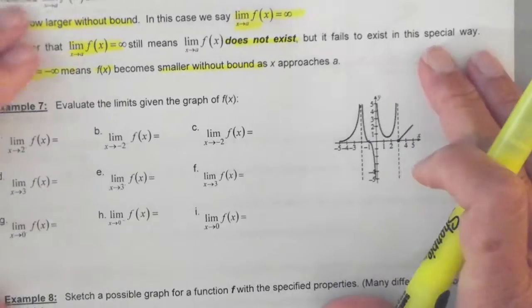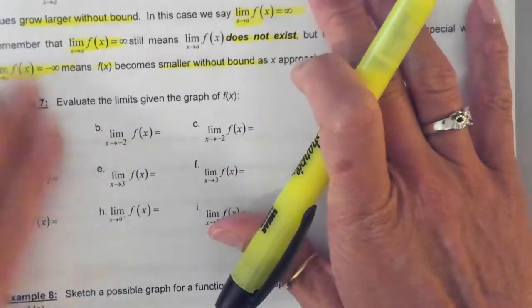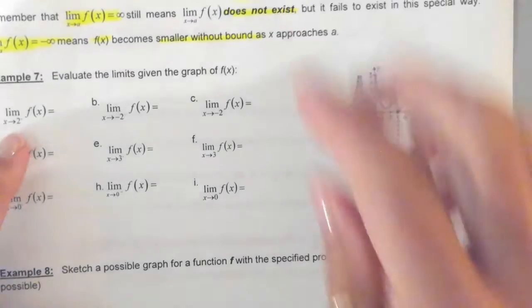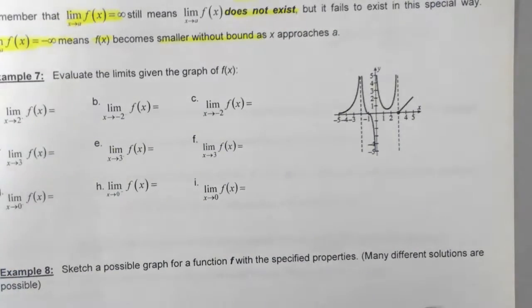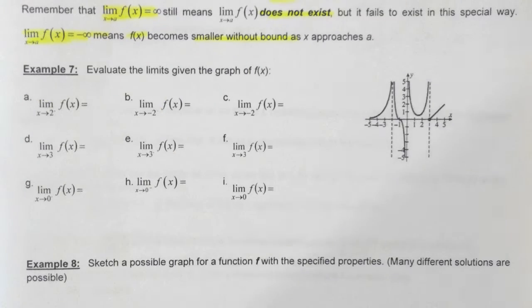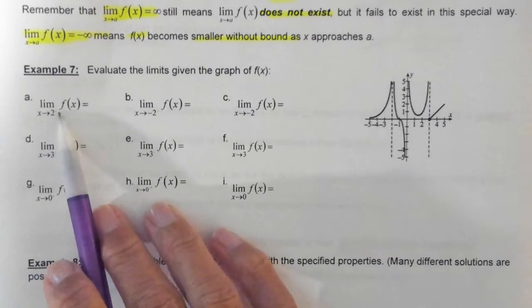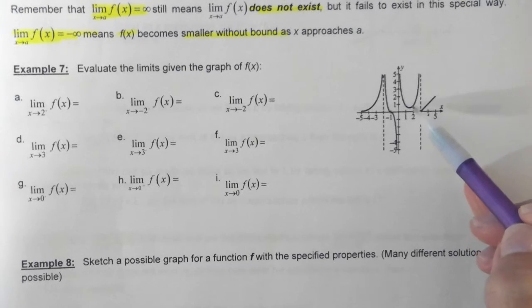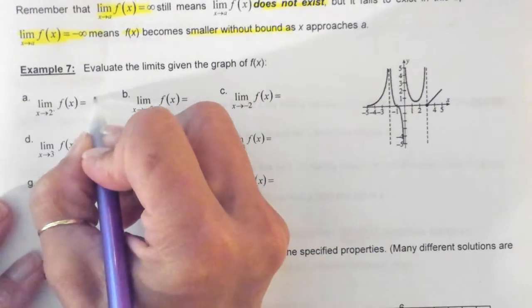So here, again, we have a graph. We're going to take a look at these scenarios. And I know these exponents are super tiny, okay? But we've got the limit as x approaches 2 only from the right. We are going from the right. So here we are at 2, and we're approaching from the right. What would you say that is? I would agree. I would say 1.